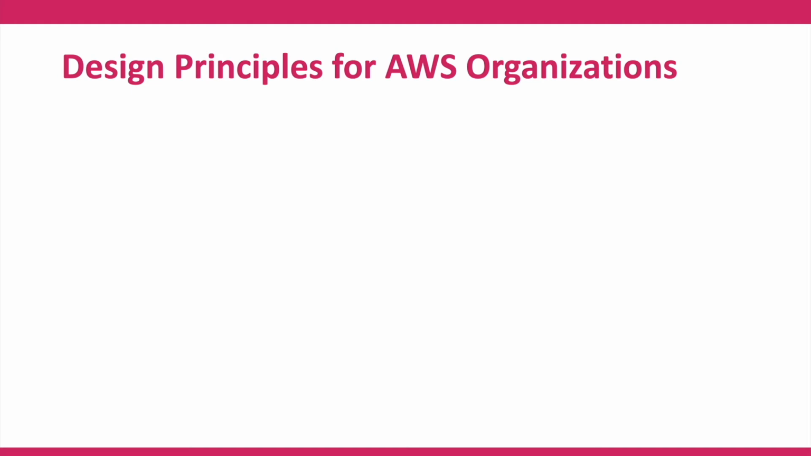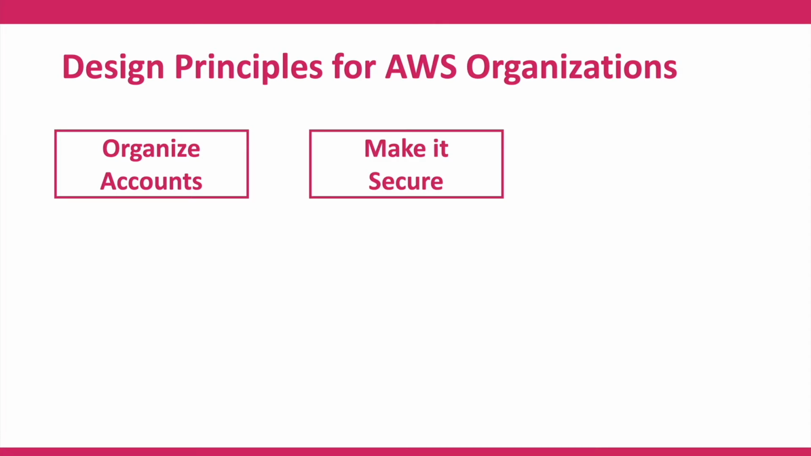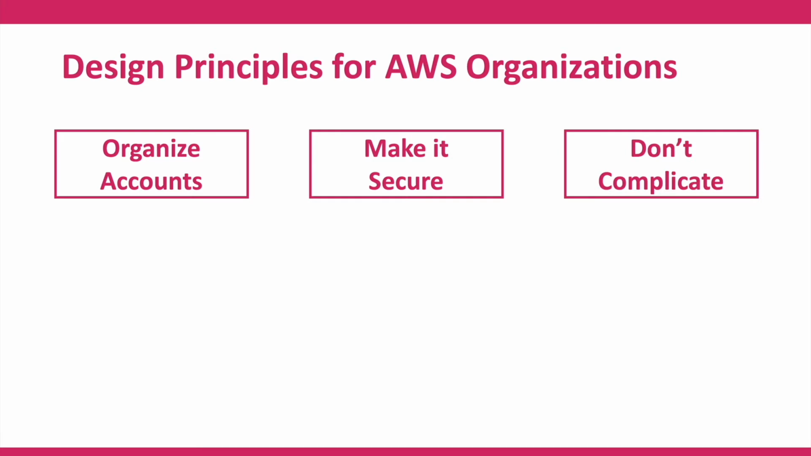Some of the design principles for your AWS organizations are: organize accounts within organizational units based on function, common sets of control or compliance requirements. Always apply security guardrails, for example SCPs, at organizational unit level and not at the account level as it is more efficient. Even though AWS supports a depth of 5 levels, don't complicate your organization structure so that it becomes difficult to manage. Always try to start small with the minimum number of OUs and then expand based on the needs.